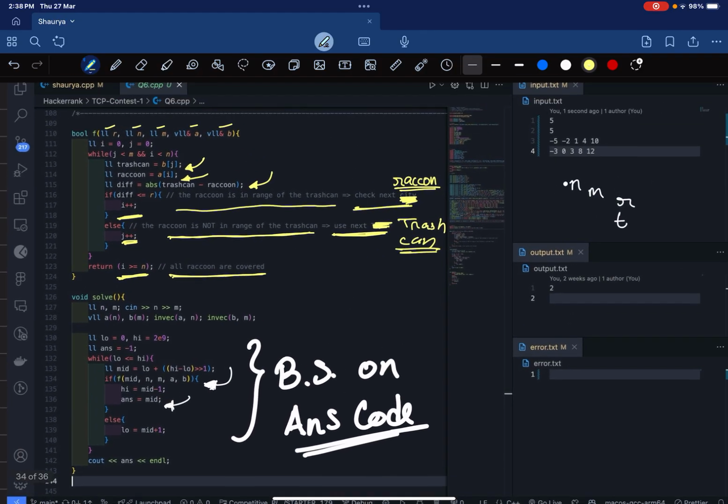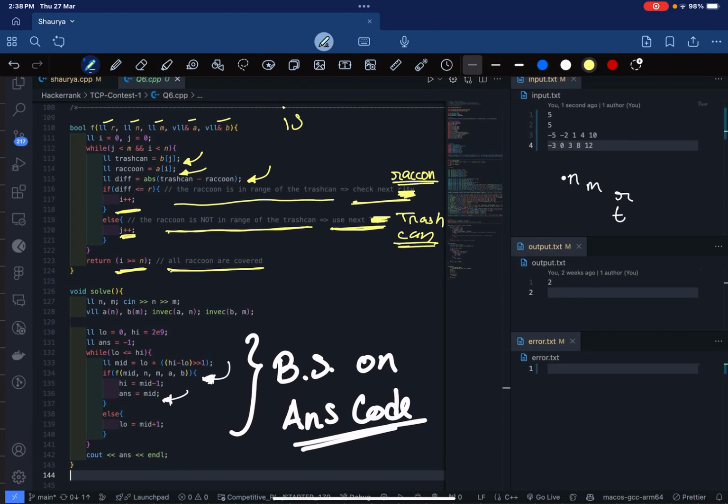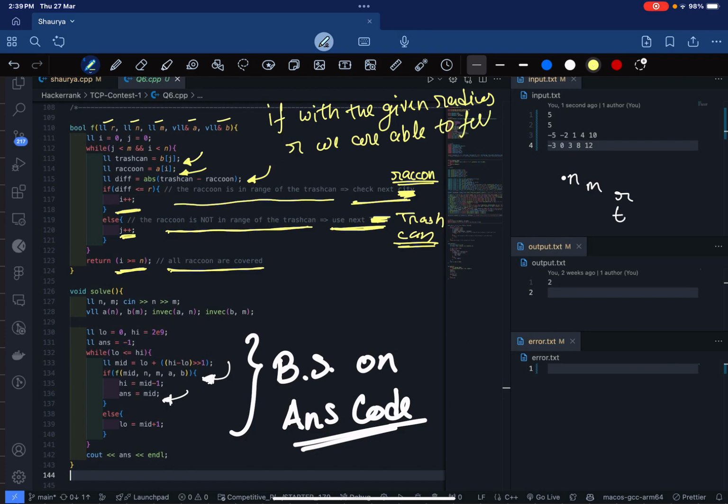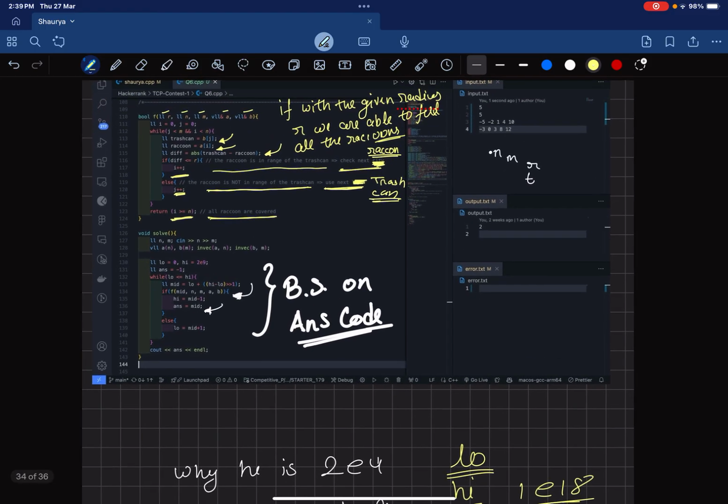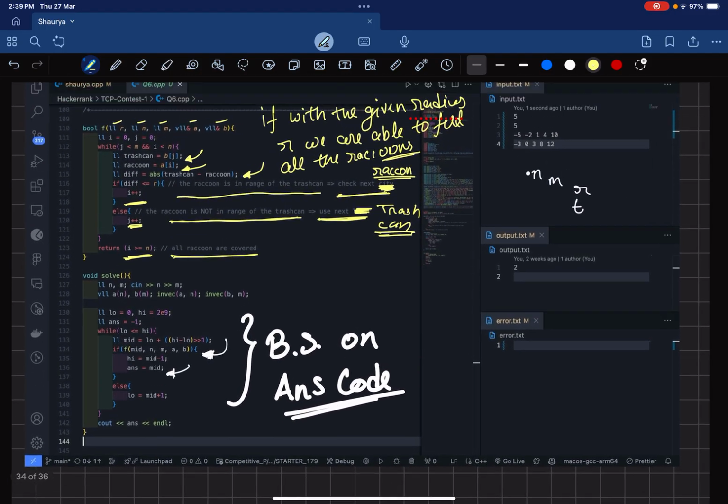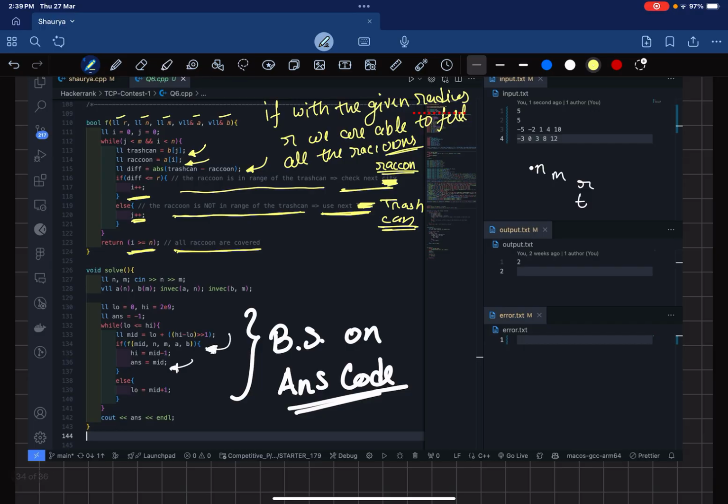This way we can determine if, with the given radius r, we are able to feed all the raccoons, right? So the predicate logic was very simple. We will just use a two-pointer method, and the problem was based on binary search.